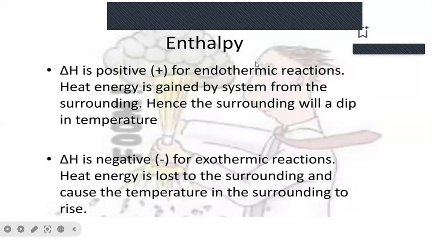Positive delta H for the endothermic reaction: heat energy is gained by the system from the surroundings, and the surroundings will dip in temperature. Negative delta H for the exothermic reaction: heat energy is lost to the surroundings and causes the temperature in the surroundings to rise.